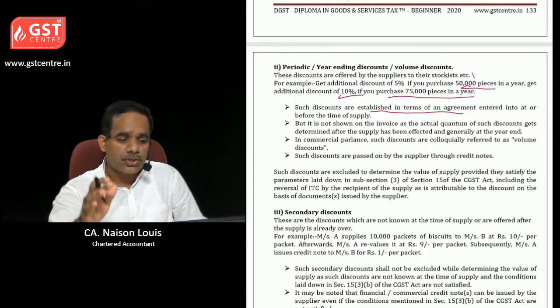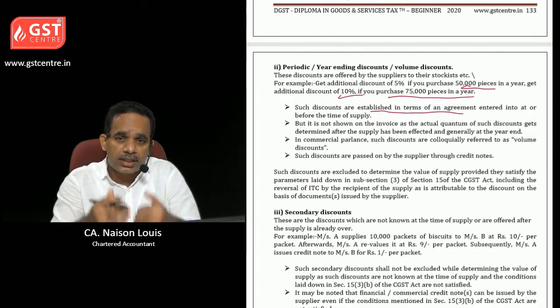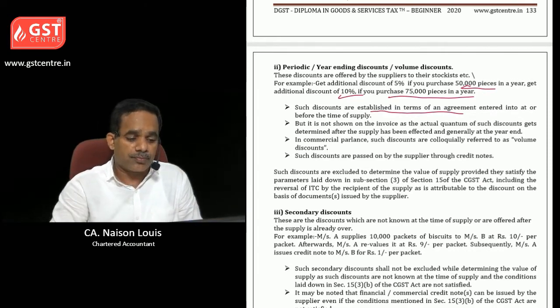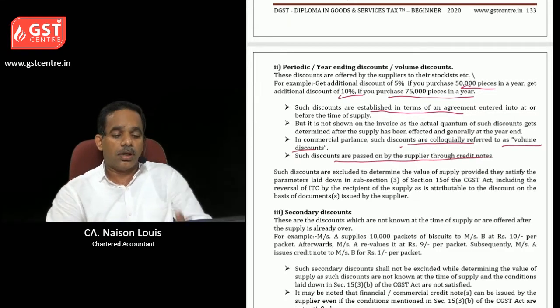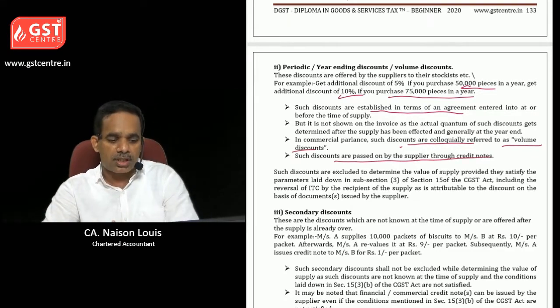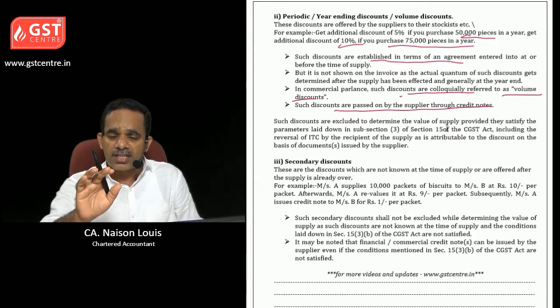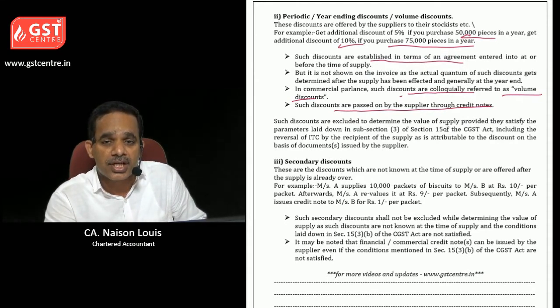But it is not shown in the invoice as the actual quantity was not known at the time of supply. But there was a clear mention in the agreement. Such discounts are colloquially referred to as volume discounts, and are passed on by suppliers to the customer through a credit note. As per the conditions mentioned in section 15 subsection 3, these discounts are eligible for deduction from the value of supply.